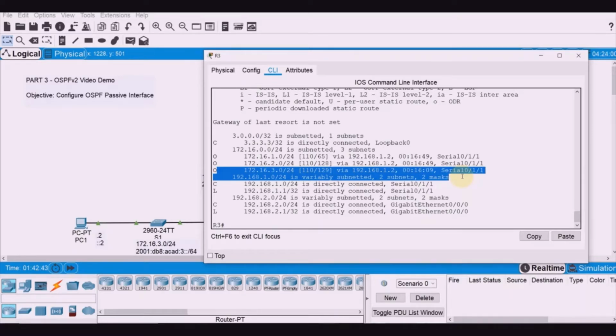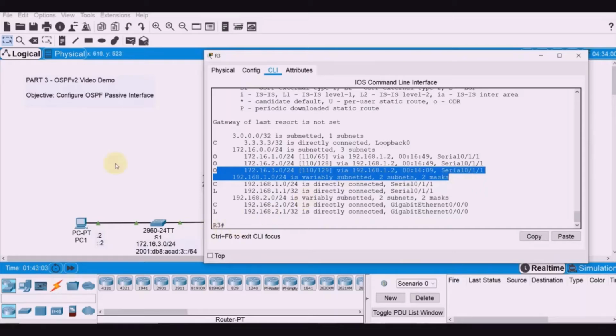Now what we're going to do next is to set a passive interface as default on a router. We are going to issue the command show ip ospf neighbor on R1 to verify that R2 is listed as an OSPF neighbor.